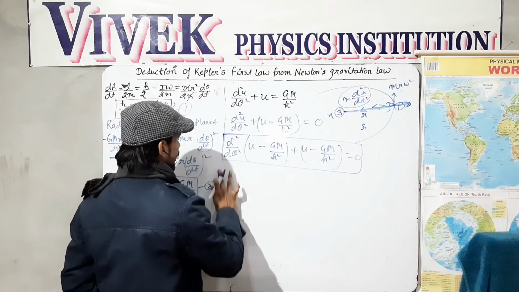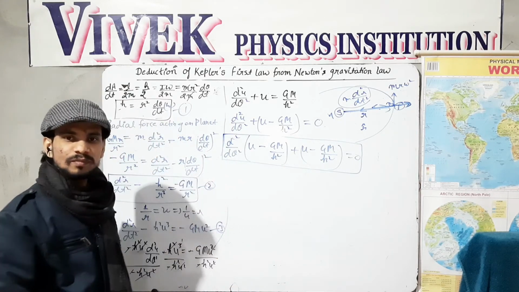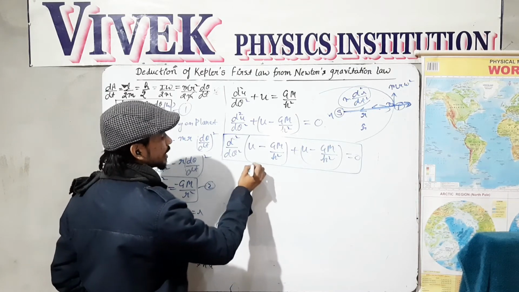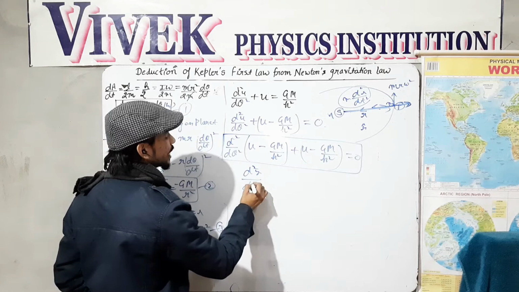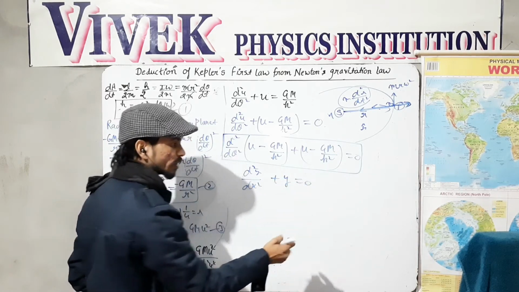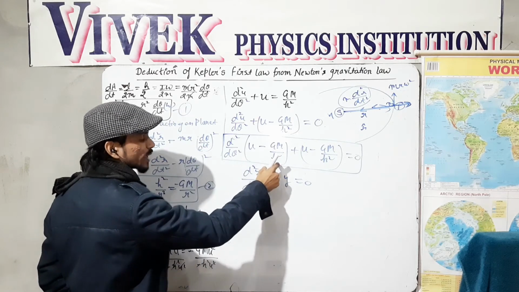Okay. Now this is nothing but a very familiar differential equation. If you look at this equation, this is like d square y over dx square plus y equals to 0, where y is nothing but u minus gm over h square.